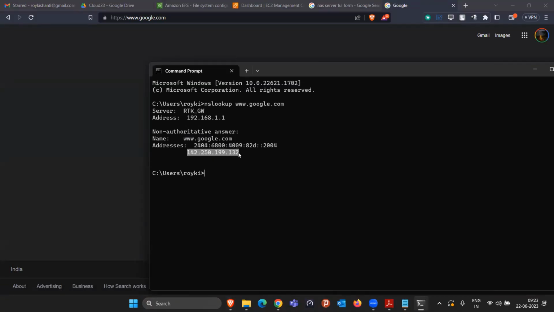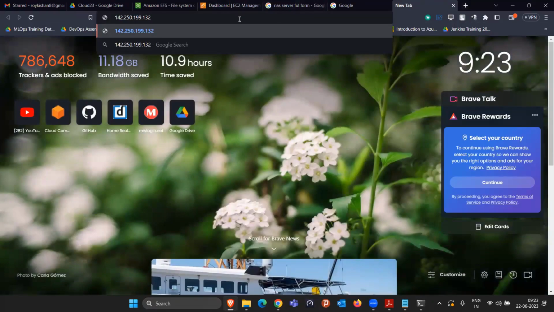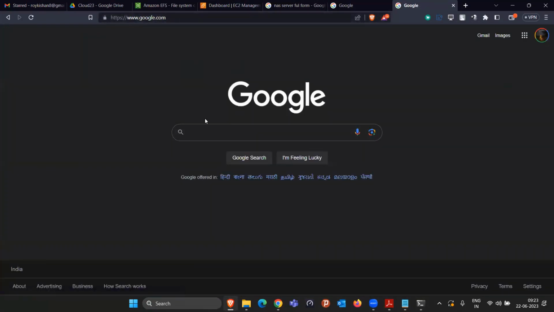Whatever IP address is showing in your case, just copy that IP address, come to the browser, paste this IP address here and press enter, and let's see what happens. See, I am automatically forwarded to google.com. Just check in your case also. If you write the IP address, you are automatically forwarded to google.com. Yes or no? Yes, right? So that means all are coming to the same website, but the way of coming is different because there are different IP addresses. Somebody is located in some different location.